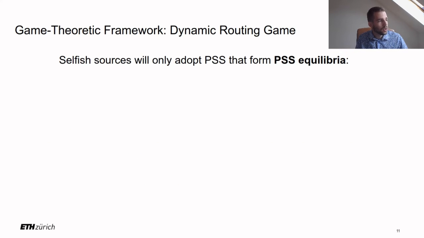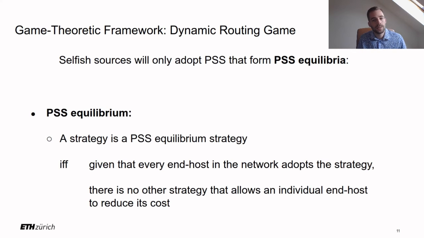The other thing that is important to keep in mind, what I've mentioned before, is that self-interested sources will only adopt PSS that are optimal from their individual perspective, or more formally, PSS that are so-called PSS equilibrium strategies. In the paper, we formalize this PSS equilibrium as follows. A strategy is a PSS equilibrium strategy if under universal adoption, so given that every end host in a network adopts the strategy, there is no other strategy that would allow an individual end host to reduce its cost. So cost here means, for example, the expected latency, the expected throughput, and so on.